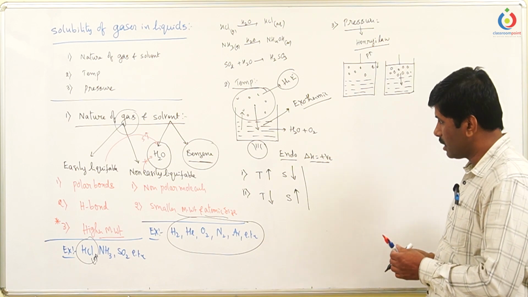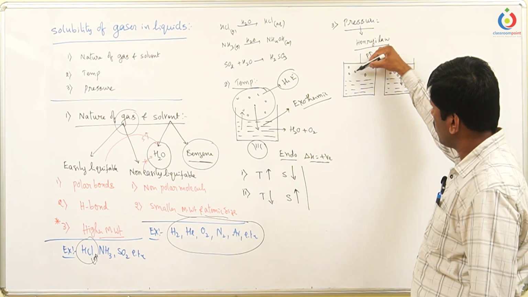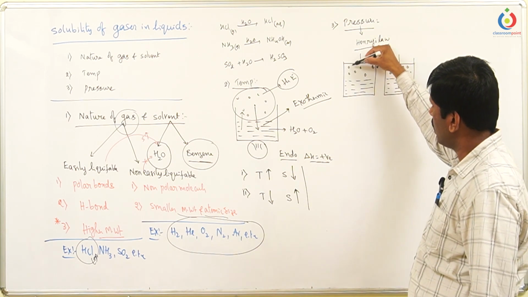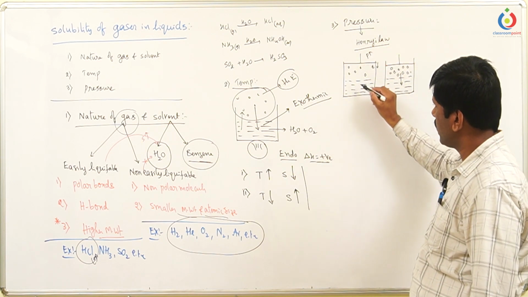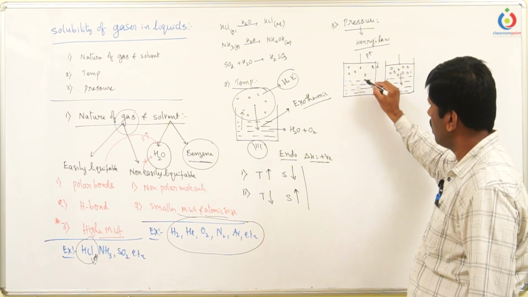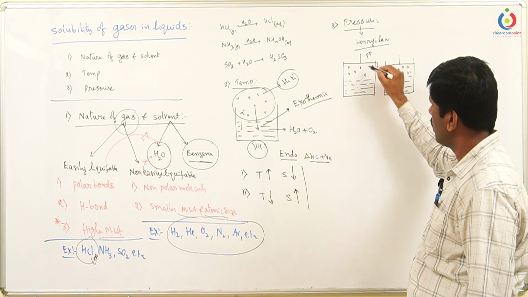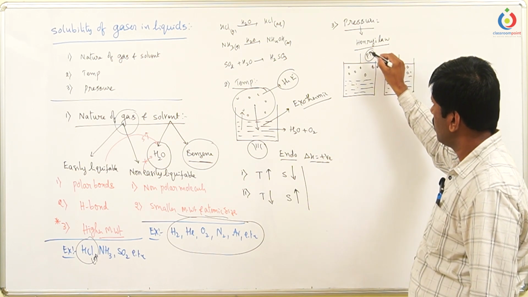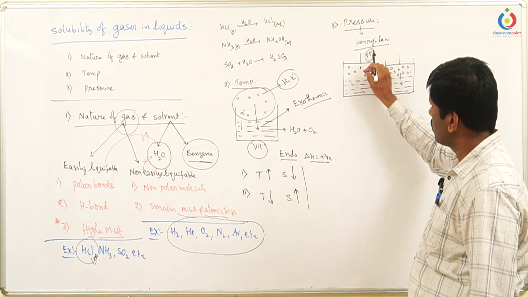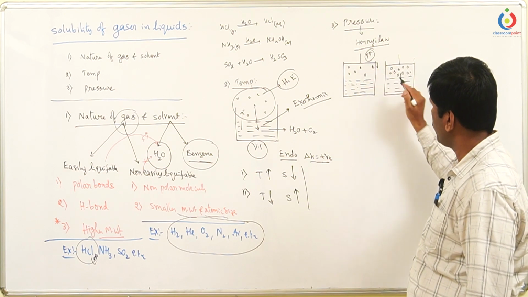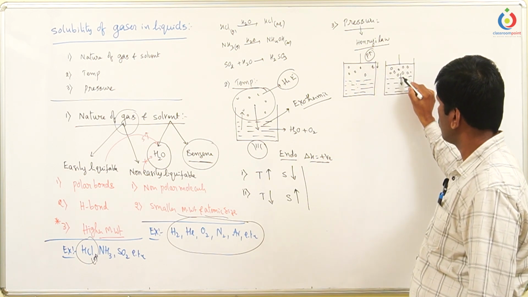Initially, the undissolved gas molecules and the gas dissolved in the water are in equilibrium. By applying pressure, more gas molecules try to dissolve into the water and a new equilibrium is established.